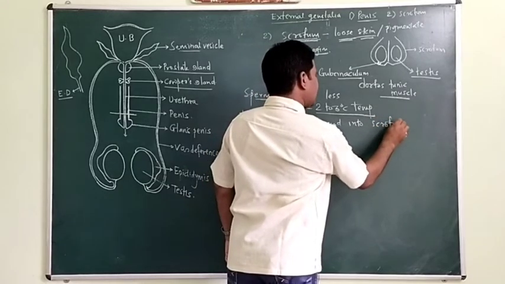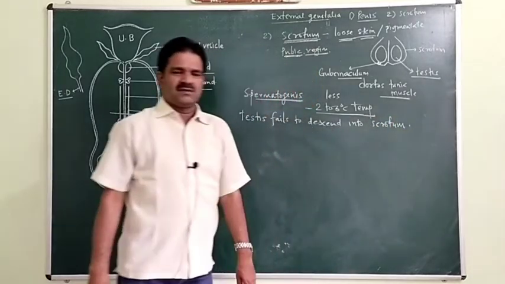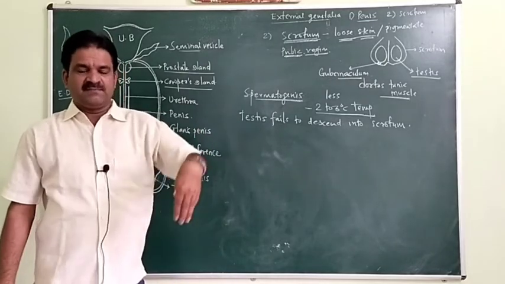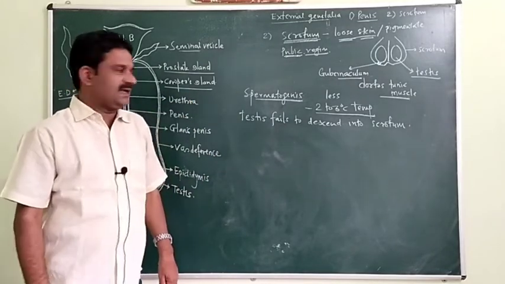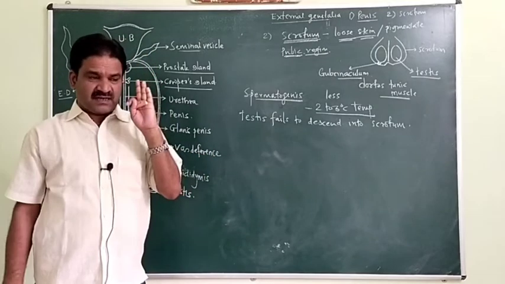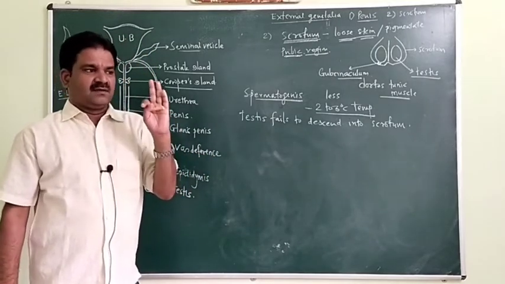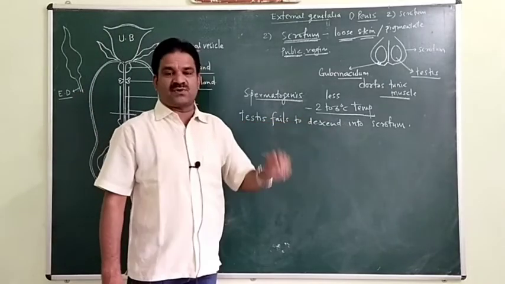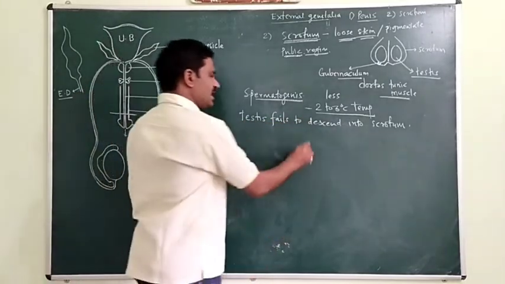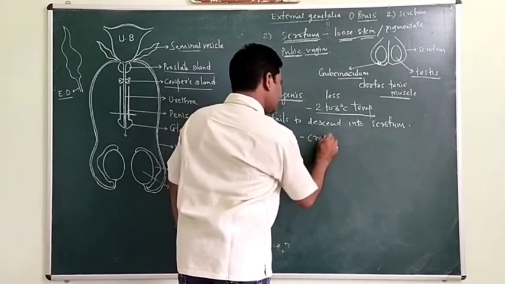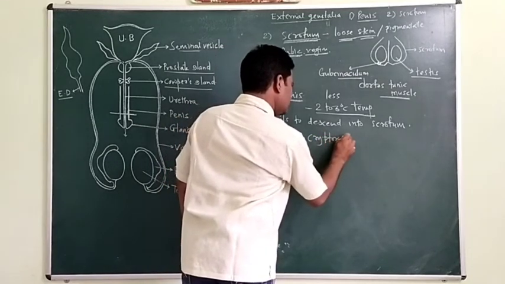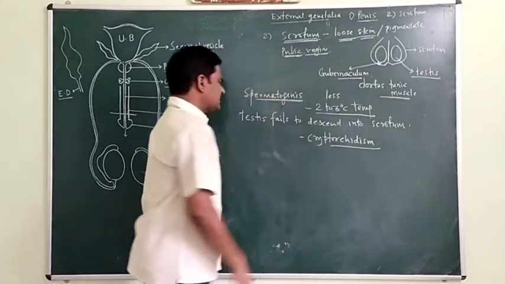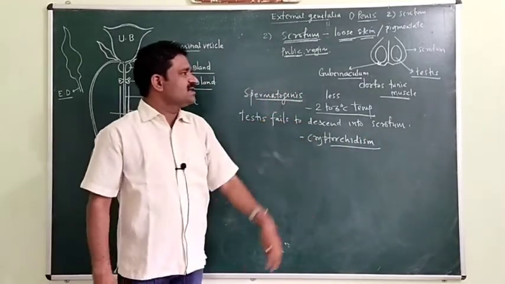Okay, sometimes the testis does not descend into the scrotum, it stays in the abdominal cavity. In certain conditions and certain cases the testis fails to descend into the scrotum. This condition is called cryptorchidism. Okay, this is the condition in which the testis fails to descend into the scrotum.